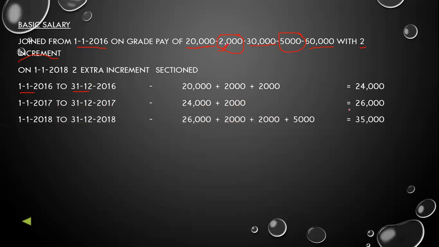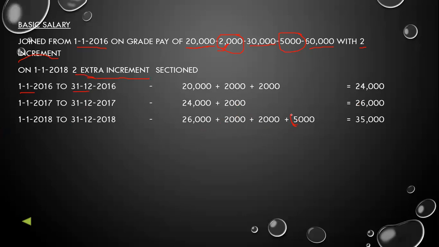Then on 1st January 2018, she has received two extra increments. So from 1st January 2018 to 31st December 2018, she will get 26,000 basic salary plus 2,000 increment plus two increments more. So 2,000, and now it is 5,000. Now why is it 5,000?